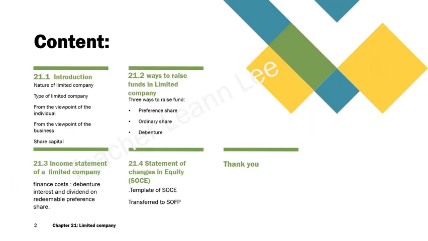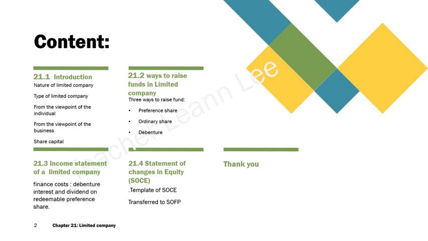Our contents to discuss are the nature of the limited company and the types of limited company, which I mentioned just now: the public limited or the private limited. Private limited in Malaysia, we call it Sendirian Berhad.